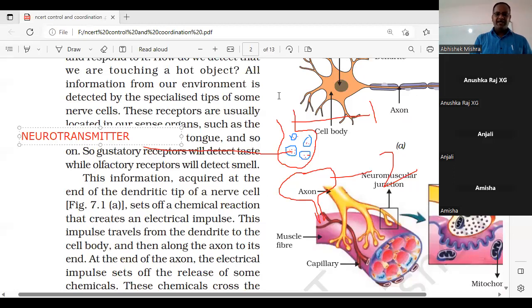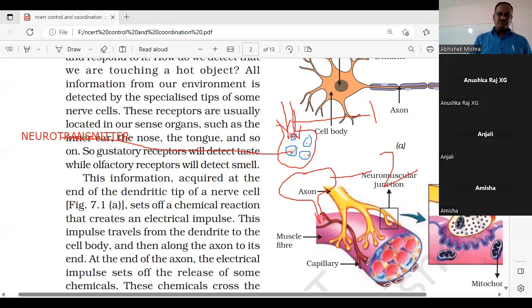Neurotransmitter. The chemicals are present within this. Now what happens when a message, suppose the message is that the water is hot, is passing through the axon and coming to the nerve ending and touching this rounded structure, the synaptic knob?